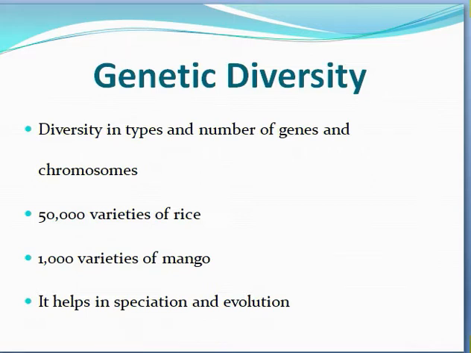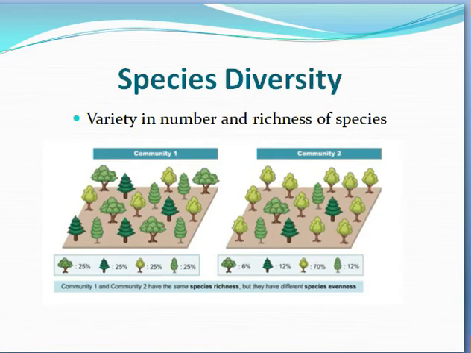You are already familiar with these two terms. Speciation is the process of new species formation, and evolution is the change that occurs over time, which is discussed in the process of evolution.